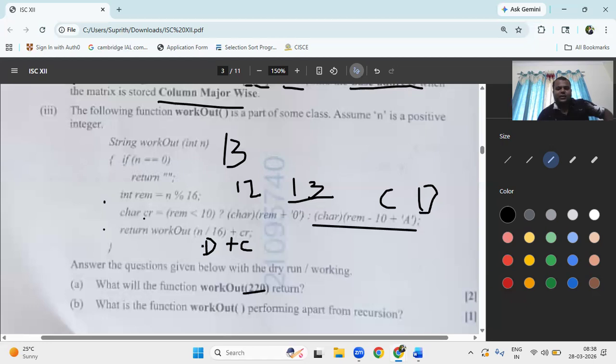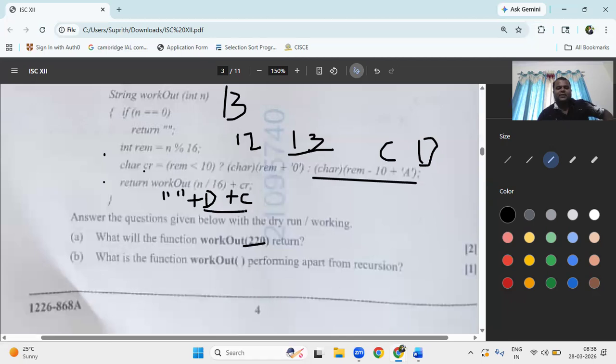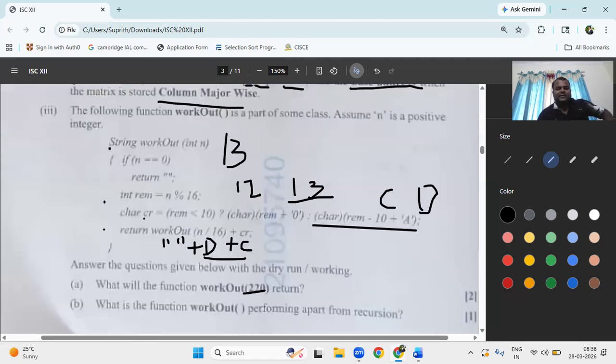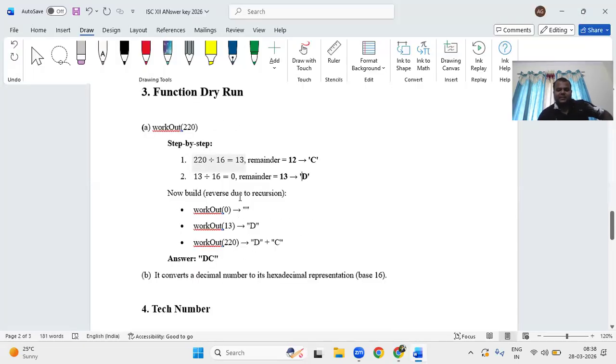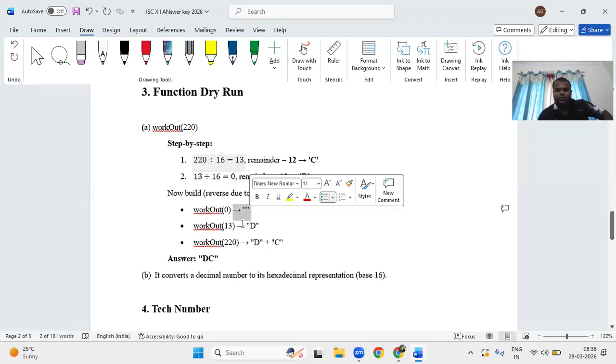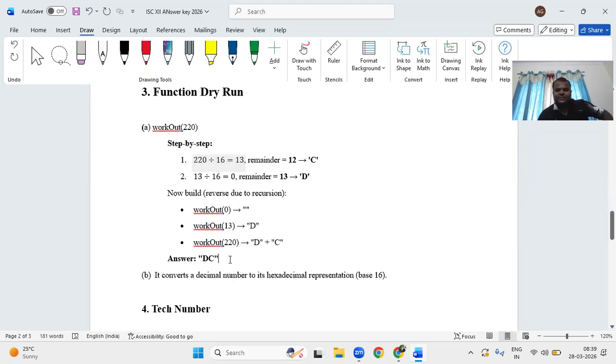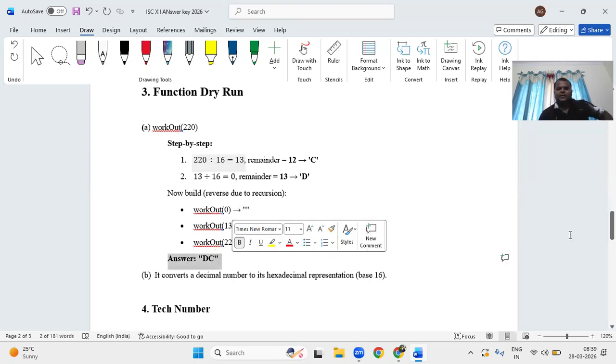So that is going to return single quotes, that is the empty string. What is the total value you'll get at the end? What is the return type here? The string. So what is the final answer you'll get? Not CD, it is DC, because you can see that it is backtracking. The first statement gives C, the next statement D. When the reverse recursion comes from the end, first the last call returns empty for 0, next D came, next C came, and the final answer is DC. Now you got DC.